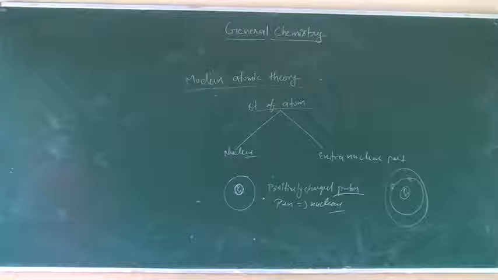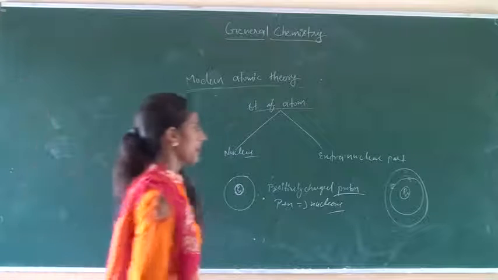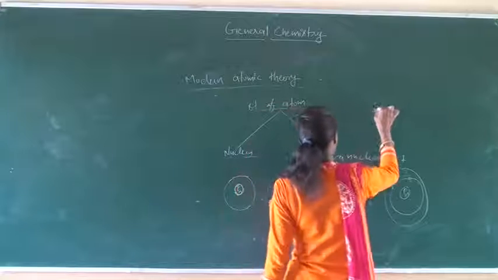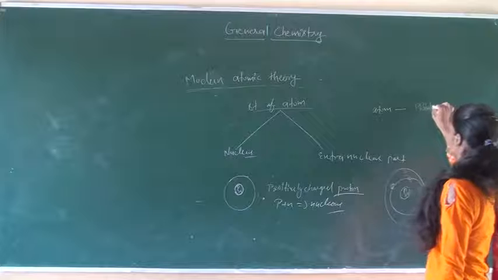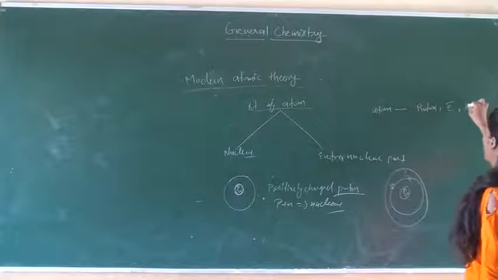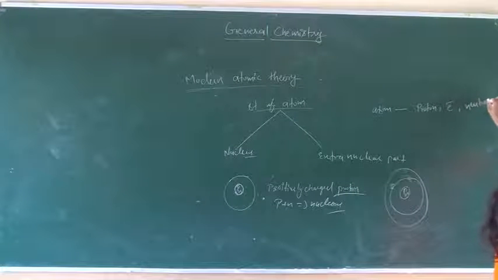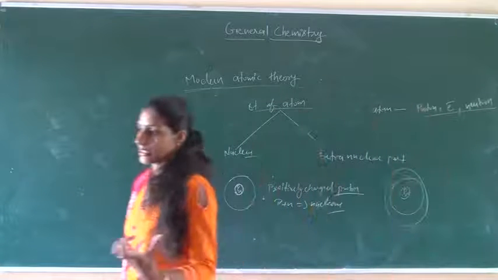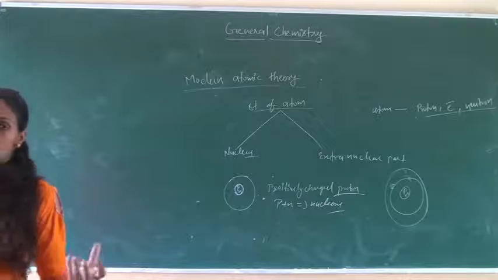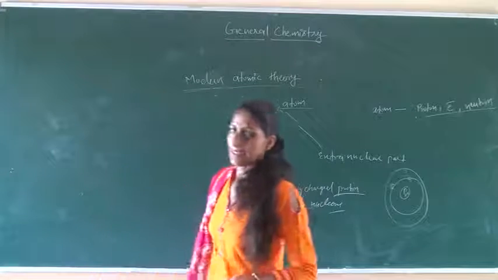What is the composition of the atom? An atom consists of electron, proton and neutron, which are the fundamental subatomic particles.